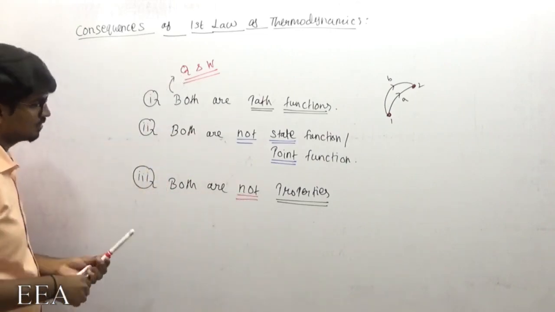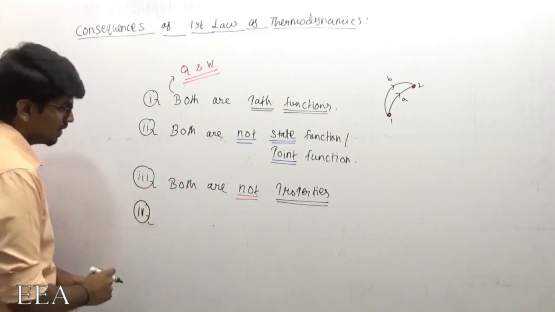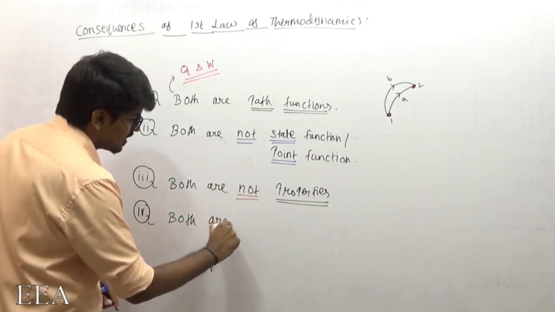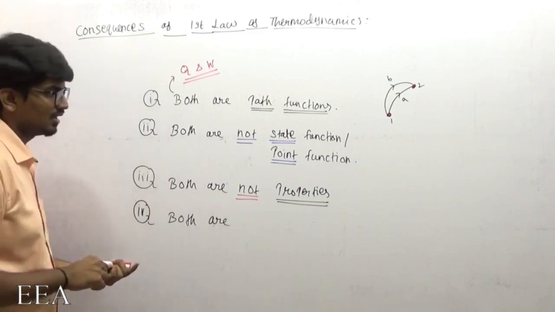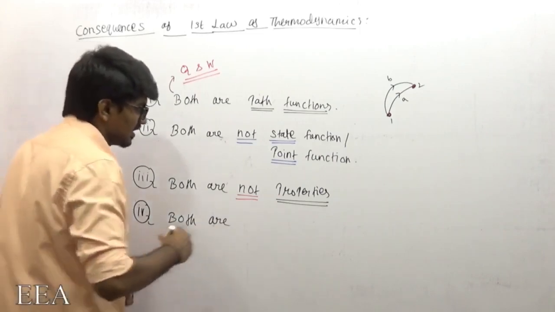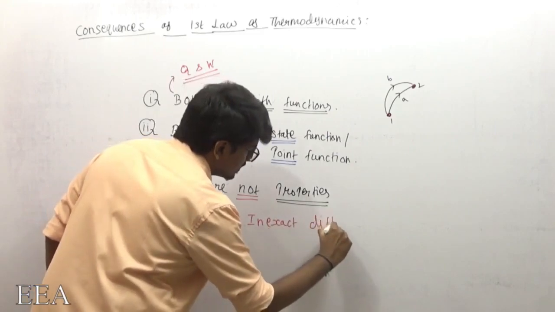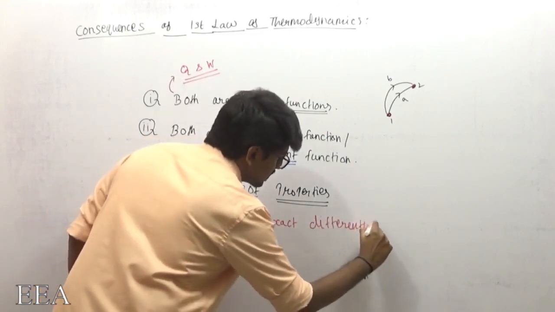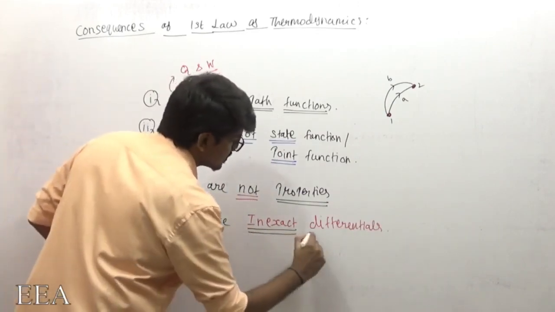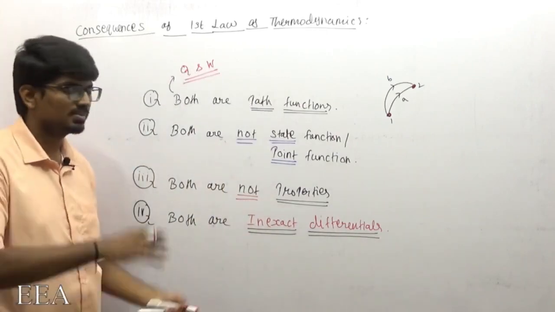Now the fourth point. What is the fourth point? If they are not properties, then what can I say about their differentials? If they are properties, then they are exact differentials. If they are not properties, they are inexact differentials. Right, we know this already. What exact and inexact mean, I explained in the previous videos.